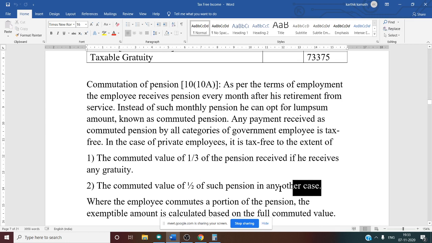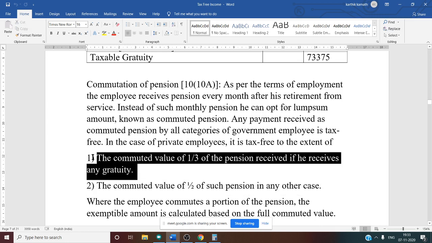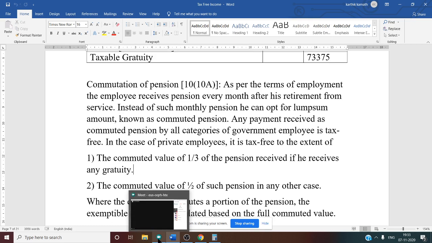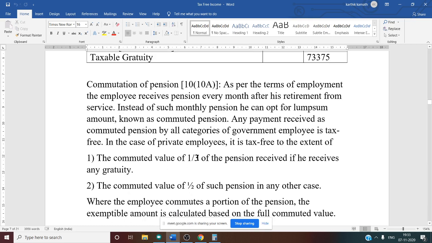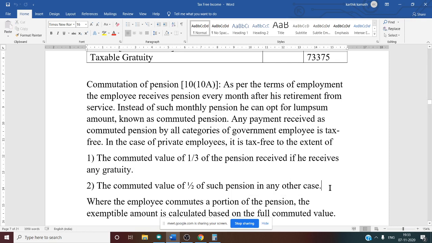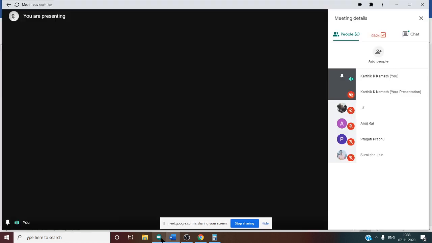The next case is when the person doesn't receive any gratuity. In that case, half of such pension is exempt, that means 50%. In the first case it is 1 by 3, almost 33.33%. Why? In the first case it is less because he already gets exemption under gratuity. When gratuity is not received, no exemption has been availed by the employee. That is why more exemption, 50%, is given in the second case. So only these two things you need to remember regarding commuted pension, section 10 clause 10AA.